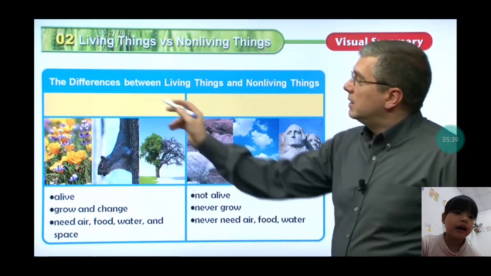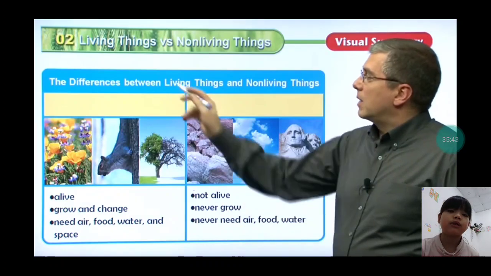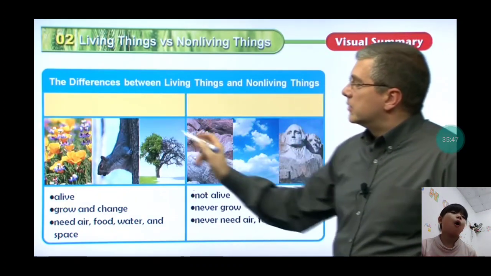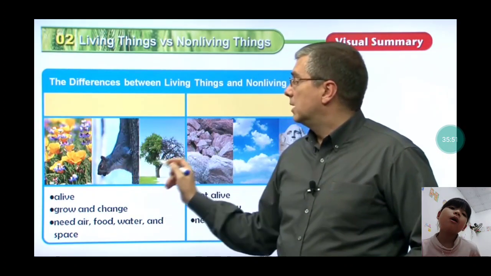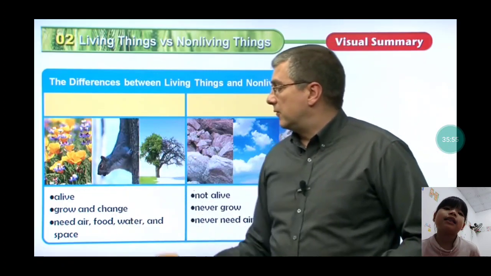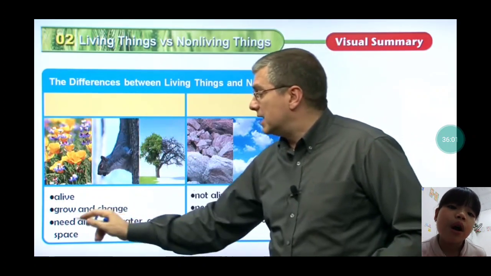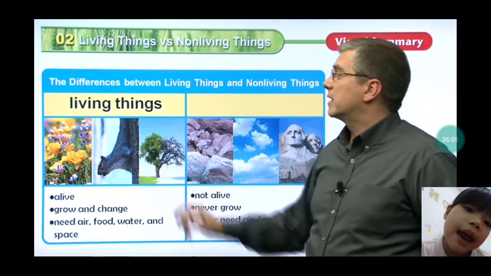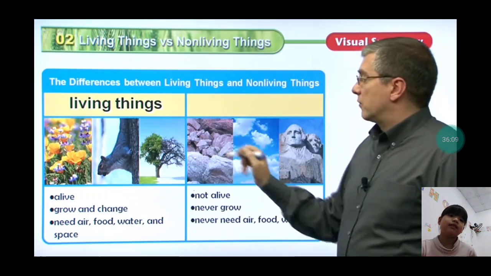Now the last thing I want to talk to you about today is the difference between living things and non-living things. We have a flower, a squirrel, and a tree. They grow and change, and need air, food, water and space. That is living things.